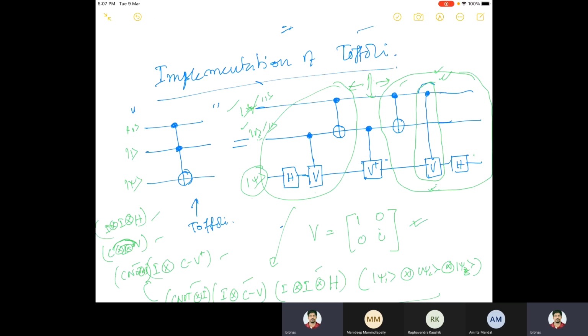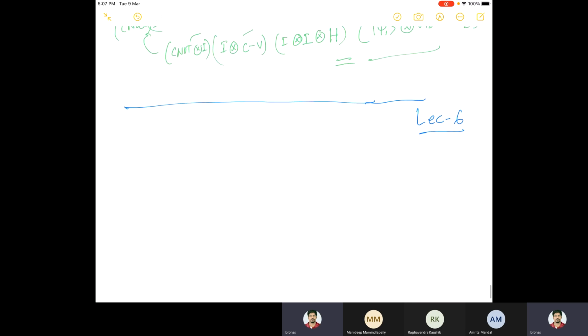Now here I want to make one point. The Toffoli gate is a true controlled NOT gate, but this can be arbitrary as well. In our new notation, the Toffoli gate is nothing but the C square NOT gate. But I can have a situation which is C square of any unitary gate, need not be the NOT. So in that case, my picture should be like this.